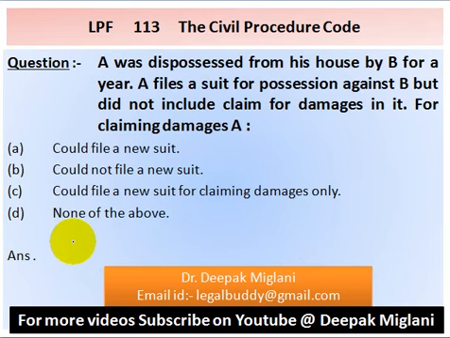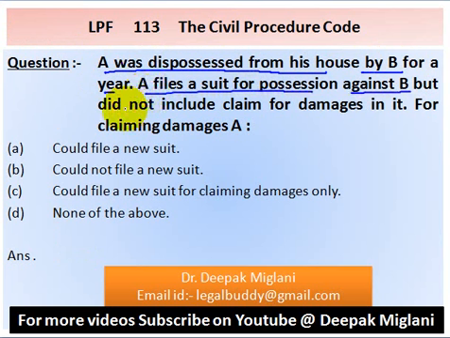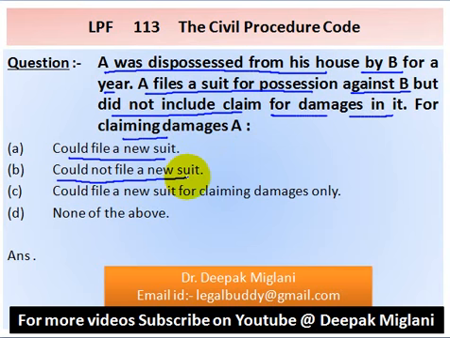Question number 113. A was dispossessed from his house by B for a year. A files a suit for possession against B but did not include a claim for damages in it. For claiming damages, A: option A, could file a new suit. Option B, could not file a new suit.